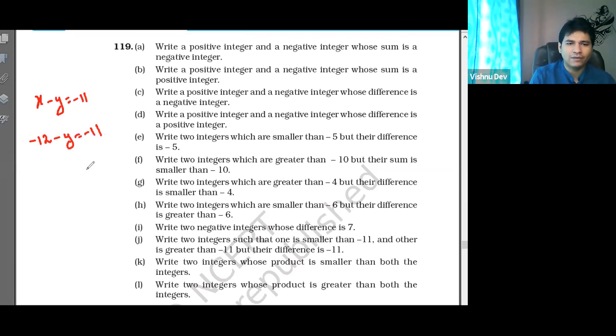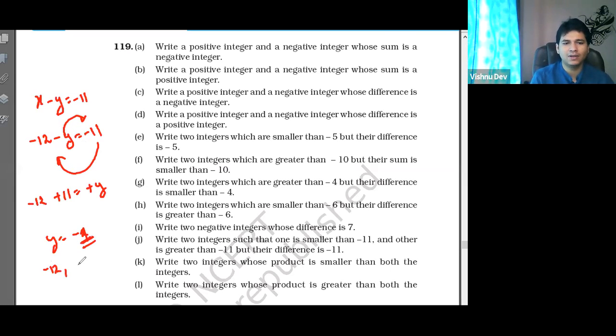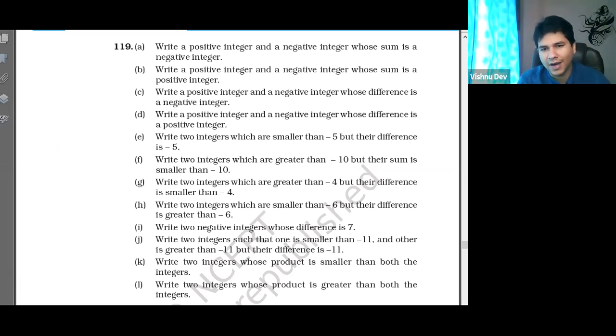Now I will transpose this. I'll keep x on this side and take y this side. When we transpose, the sign becomes opposite. So minus 11 will become plus 11, and minus y will become plus y. So tell me, y is equal to what? Minus 1, not minus 2, minus 1. Clear here? Yes, sir. Any number, tell me any number. Minus 10. Yes, it can be.